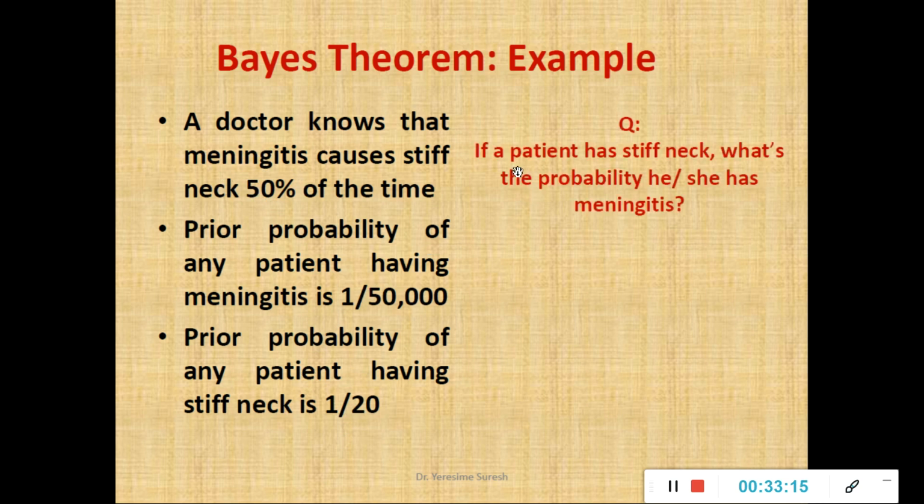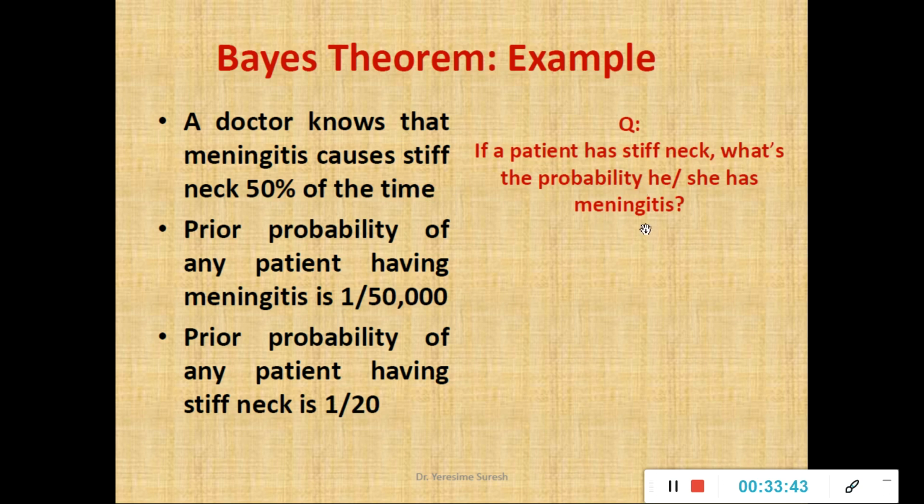Now what is the question? The question is, if a patient has stiff neck, what is the probability that he or she has meningitis. Now the problem is, I know the disease and the attribute, the feature of it, stiff neck. Now without knowing the attribute or the characteristic, how can I determine the probability that the patients will suffer from a given tumor, the meningitis.